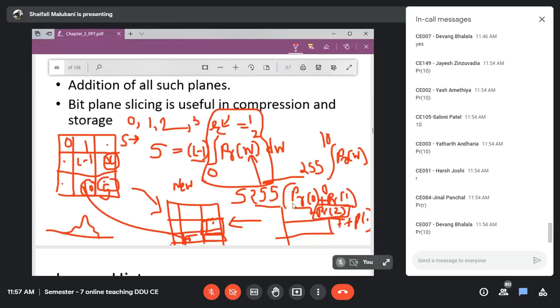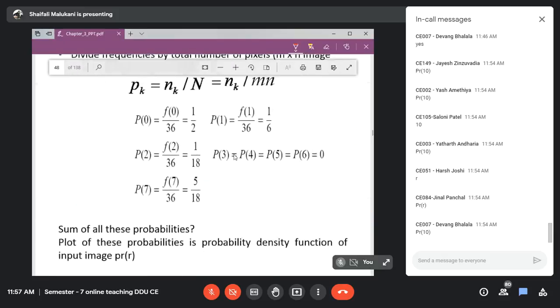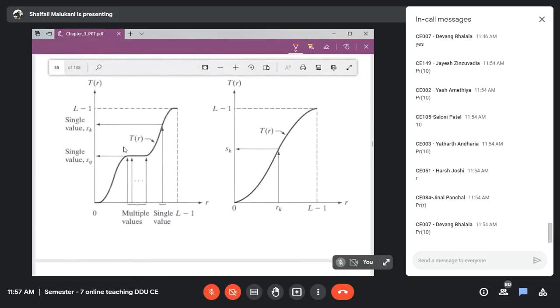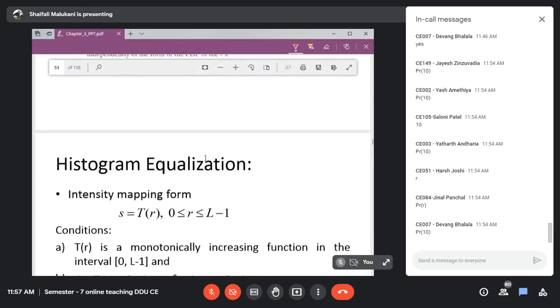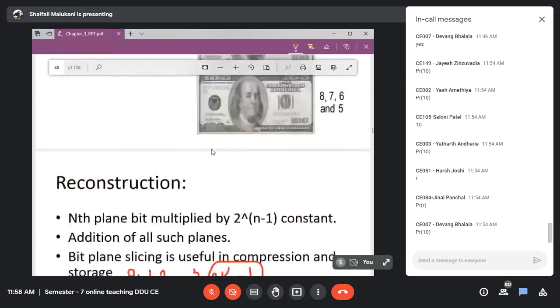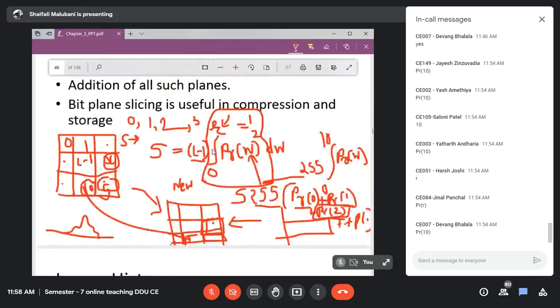that your current value 2 never occurs in your image. Then in the worst case your value remains the same. Multiple values can map to one, because possibly certain probability values are 0, that is possible. So the worst case can happen like this, but it will never be a decreasing function. So the first condition is fulfilled.